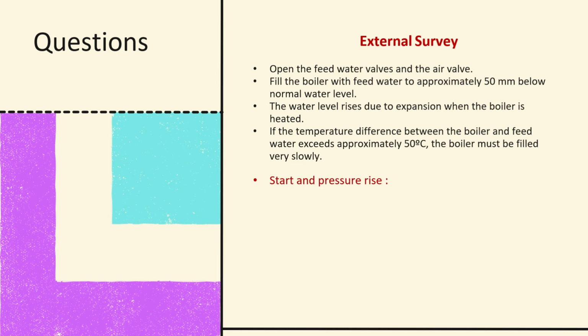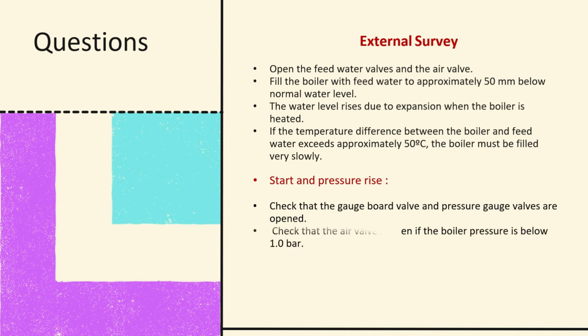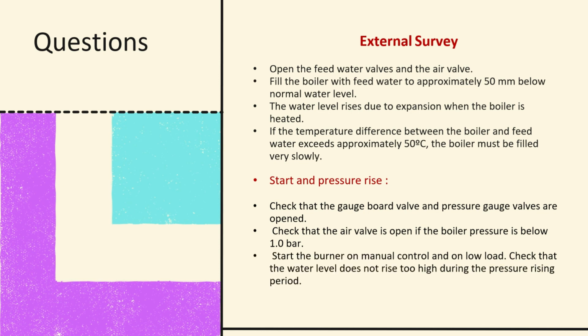Start and pressurize. Check that the gauge board valve and pressure gauge valves are open. Check that the air valve is open if the boiler pressure is below 1.01. We are talking here about the air vent cock. Start the burner on manual control and on low load. Check that the water level does not rise too high during the pressure rising period.